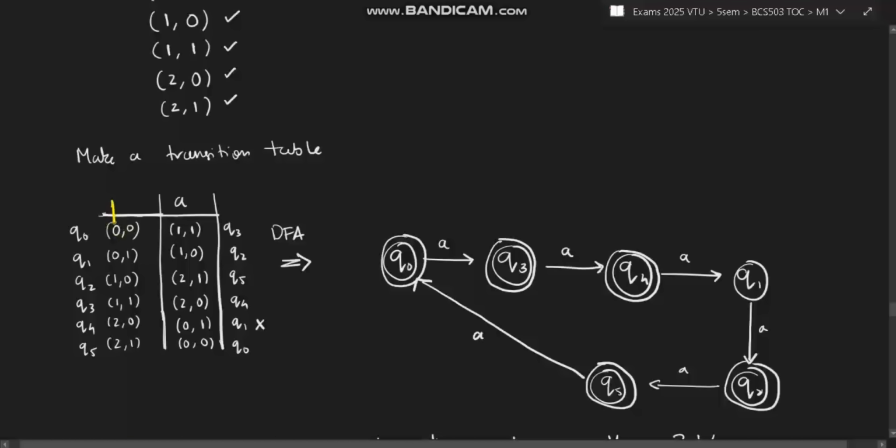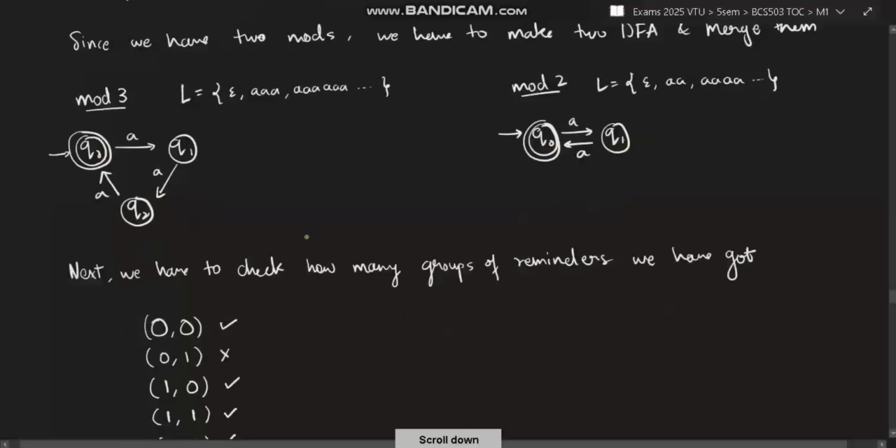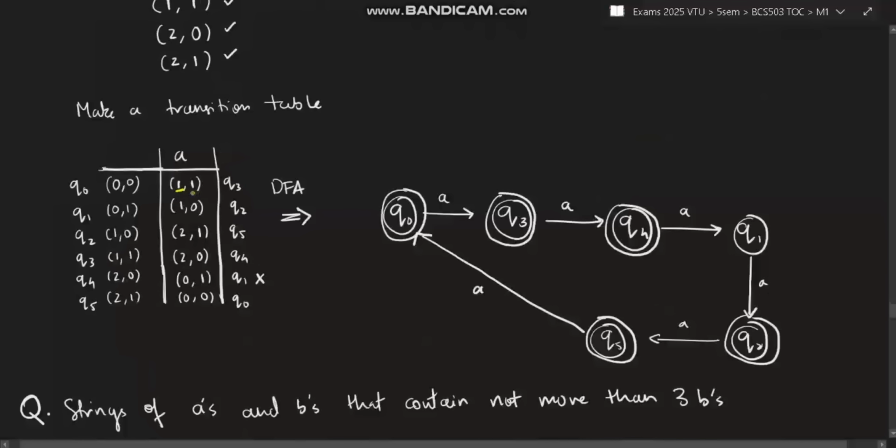Okay, see, the first one is for mod 3, the mod 3 remainders, and the second one is for the mod 2 remainder. Now, in mod 3, when it was 0 and it goes on a, go and check where it was reaching. In mod 3, when it was 0 and it goes on a, it was reaching 1. Similarly, when mod 2 was at 0 and it goes on a, it reaches 1. So from 0 and 0, it is reaching 1 and 1, right? The same thing we will be writing here, it is reaching 1 and 1. Like that, you will check when it is 0 and 1 for.